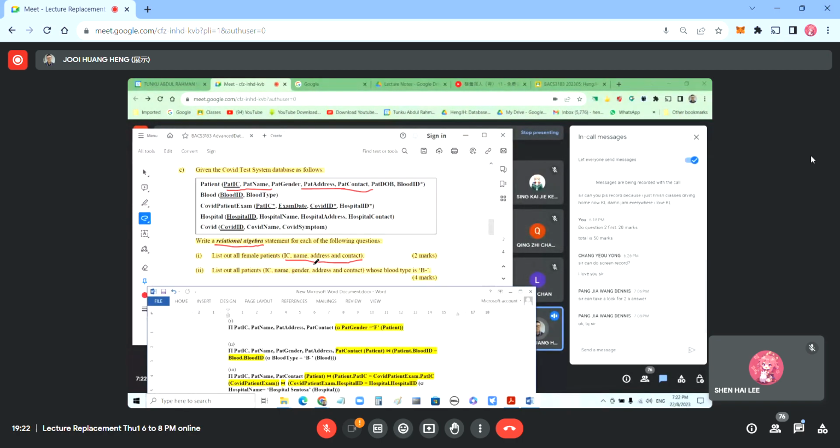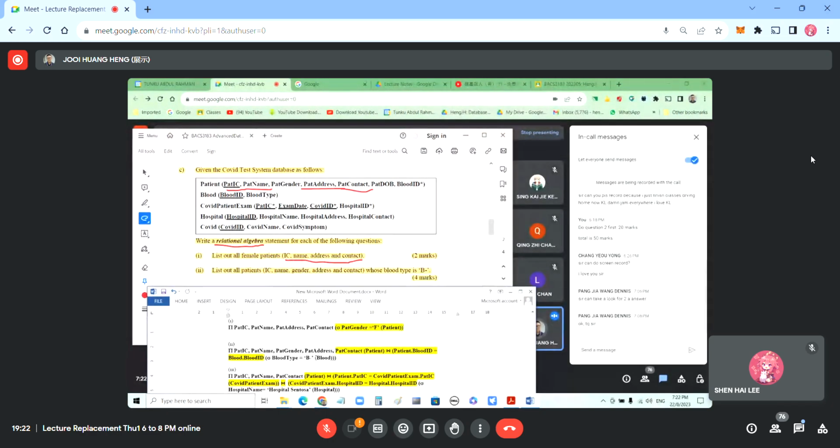Then we get the second one. Since they want to know the blood type is B minus, you must join to the blood table to know the type, because here there is only blood ID, not blood type. Blood type is in the blood table, so you need two tables, patient and blood, and you need to join them together. Like this, patient, this is called natural join, this symbol. Patient dot blood ID equal to blood dot blood ID. Then select blood type equal to B minus. This is the second question.